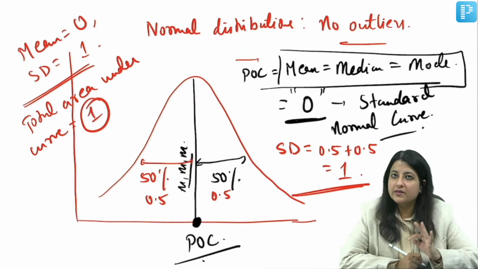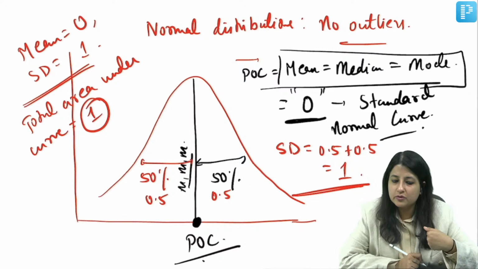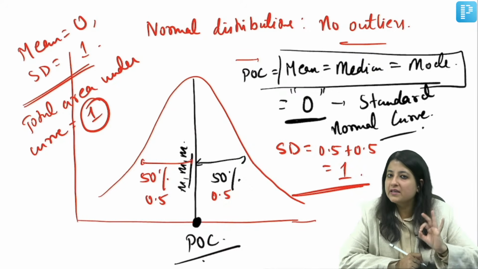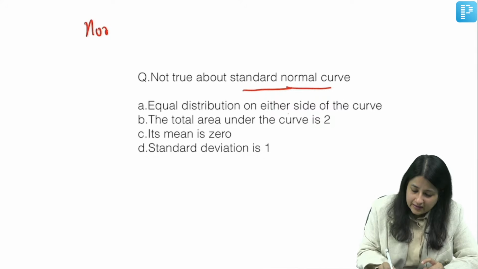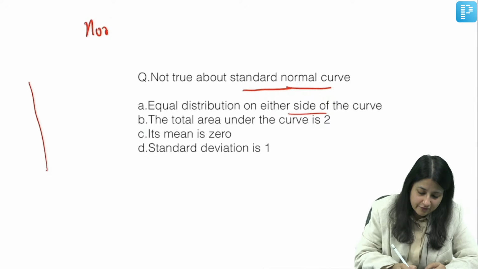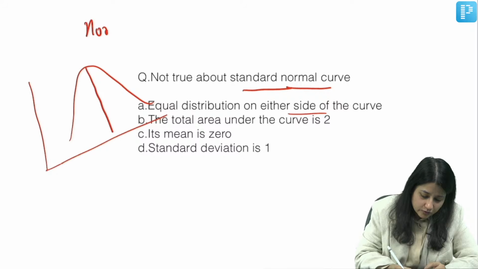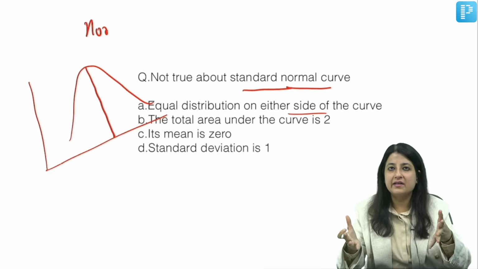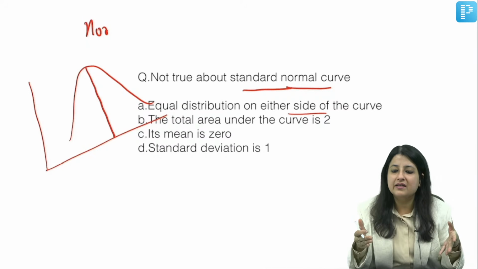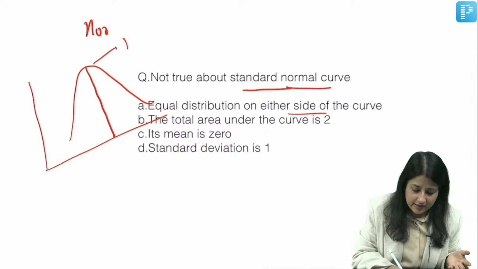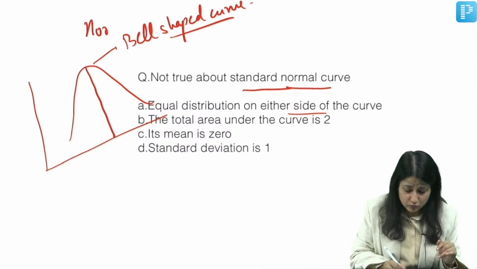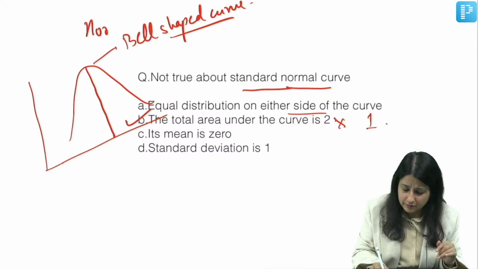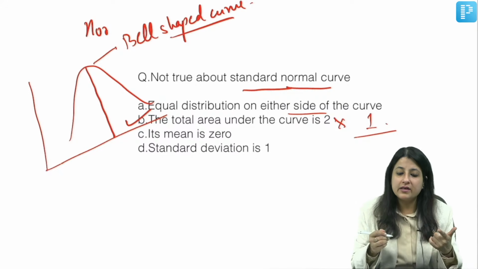What is the difference between normal distribution and standard normal distribution? The classical presentation: mean is 0, standard deviation is equal to 1. Now, what was the question over here? Equal distribution on either side of the curve, absolutely correct. So both the sides are bilaterally symmetrical, a bell-shaped curve, and both sides look like mirror images of each other. Total area under the curve is 2? No, total area under the curve is how much, guys? 1.